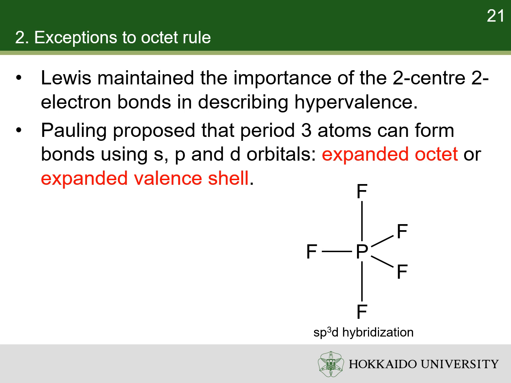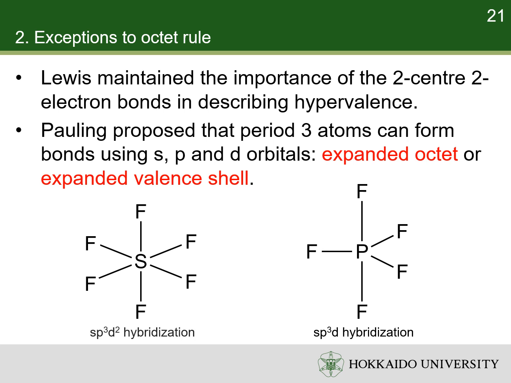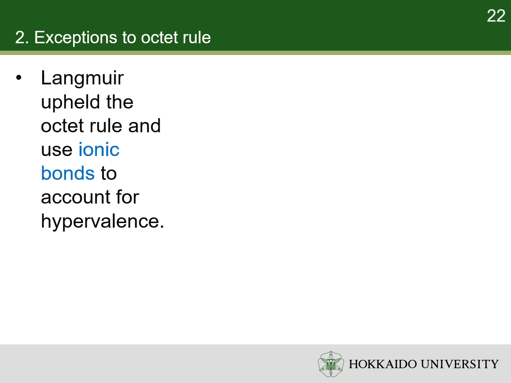octet rule predicts. Similarly, to form 6 bonds in sulfur hexafluoride, 6 sp3d2 hybrid orbitals from 1 3s, 3 3p, and 2 3d orbitals form 6 bonds with 12 shared electrons. Langmuir, on the other hand, upheld the dominance of the octet rule and preferred the use of ionic bonds to account for hypervalence without violating the rule.